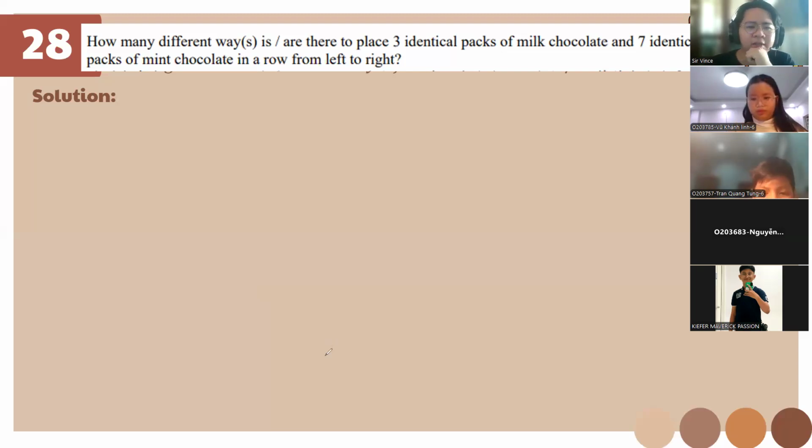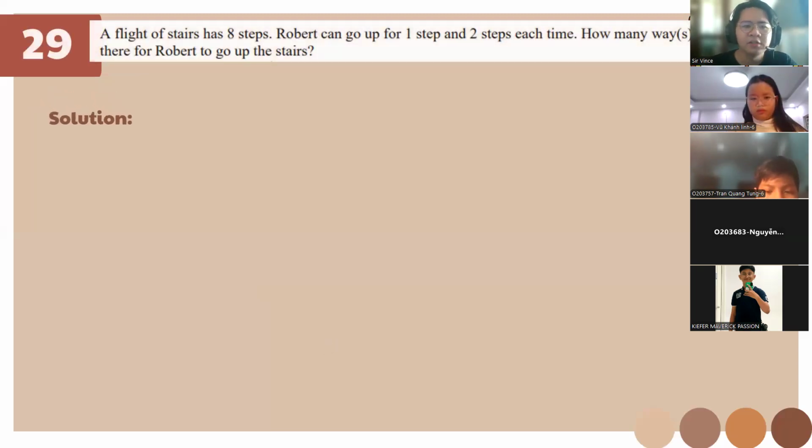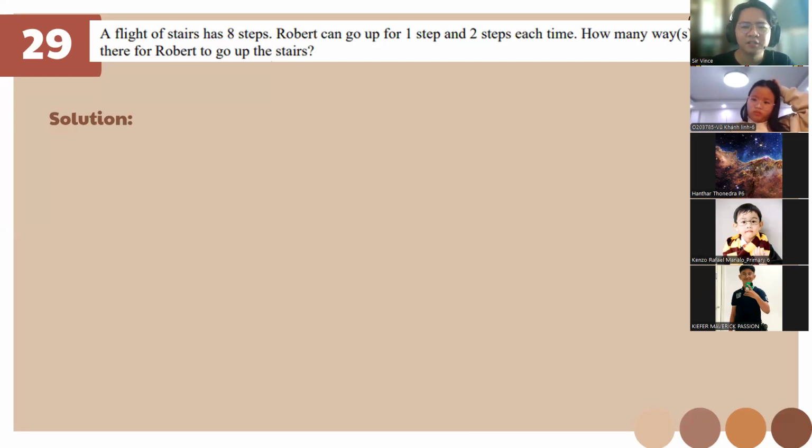So, let's go to 29. This one, class, do you know how to do this? Yes, Fibonacci sequence. Very good. But we need to start with 1, 2 here. So, 1 plus 2 is 3.